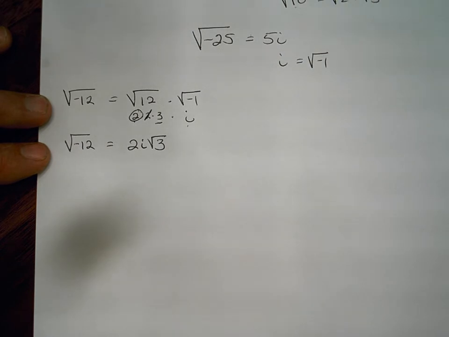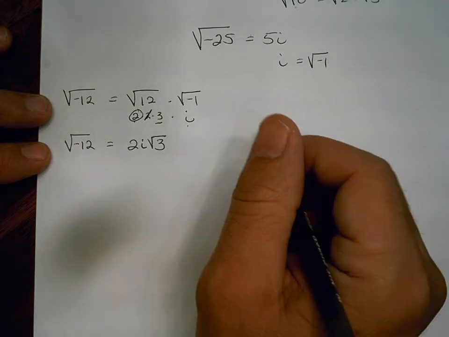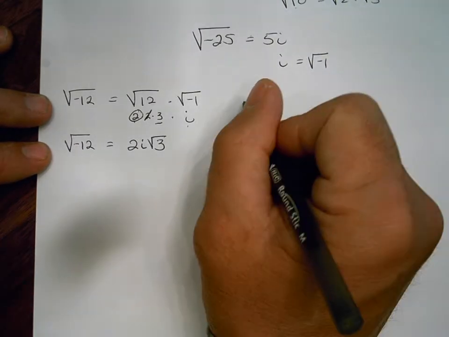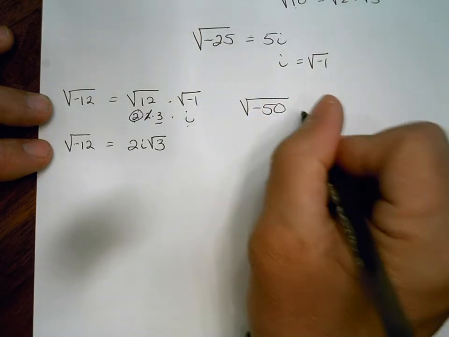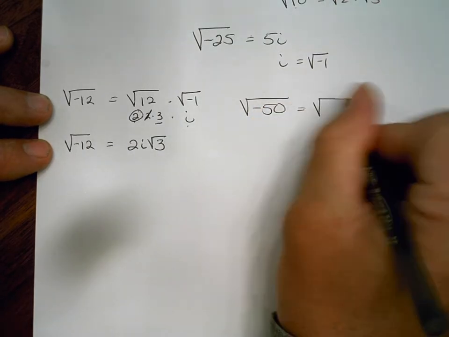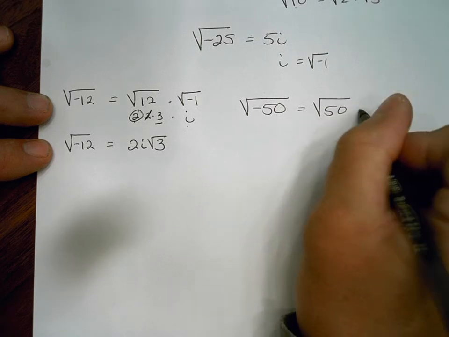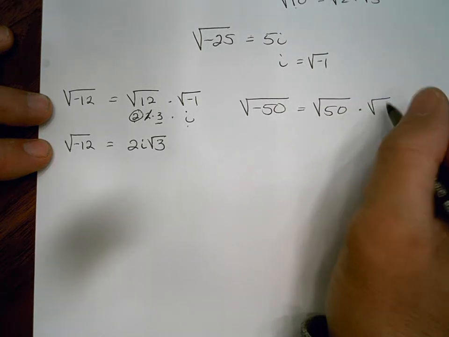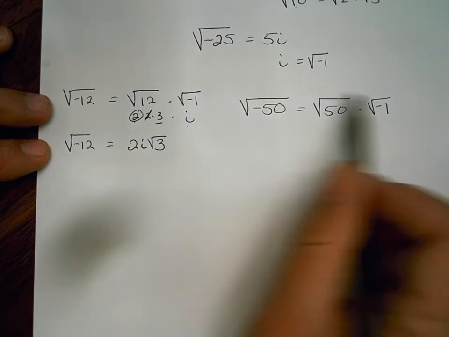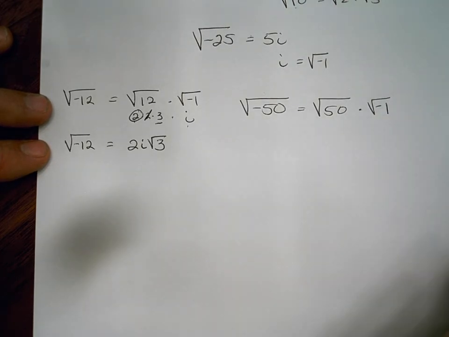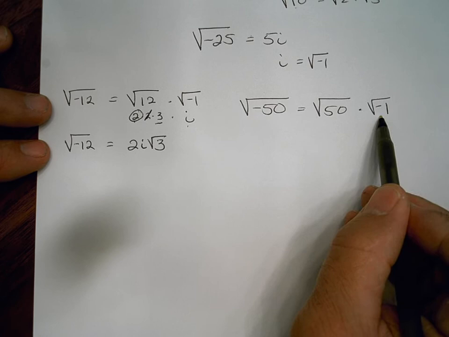All right, let's see. How about the square root of -50? Again, we're not going to always have to do this, but I want to rewrite this as the square root of 50 times the square root of negative 1. This may be the last time I do that. I just want you to remember we can separate these two.